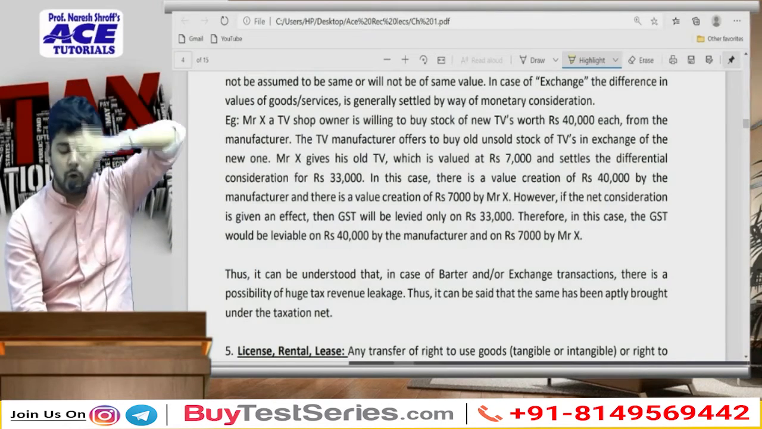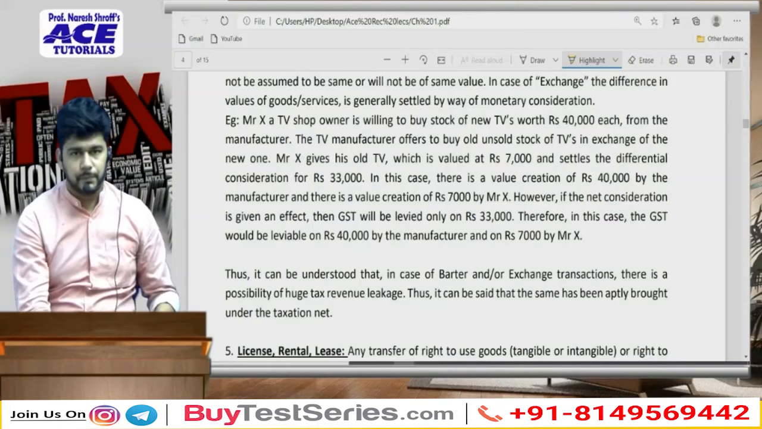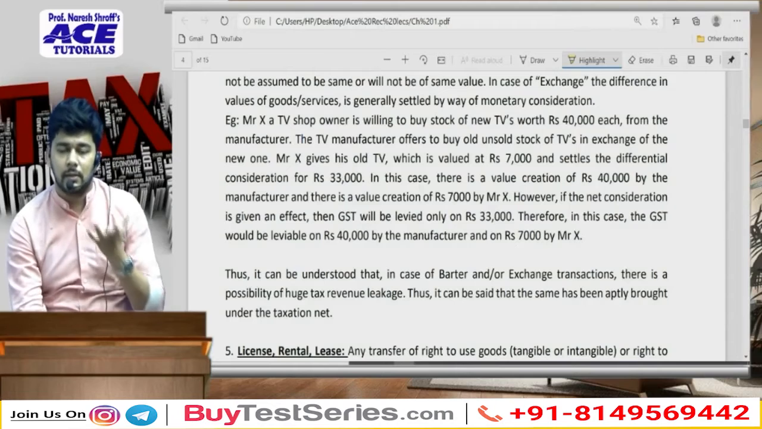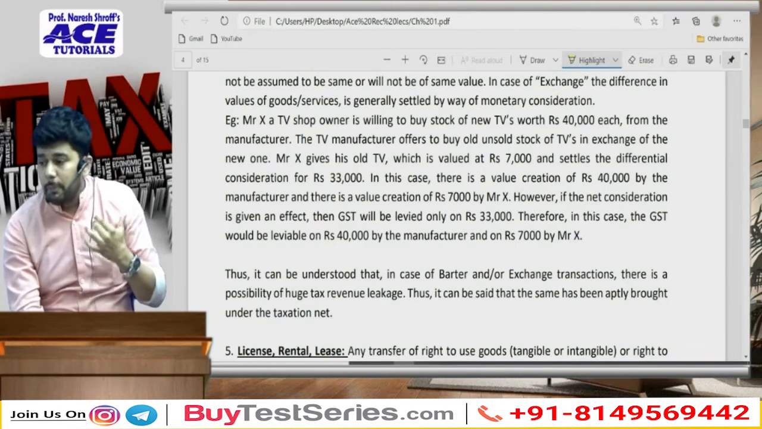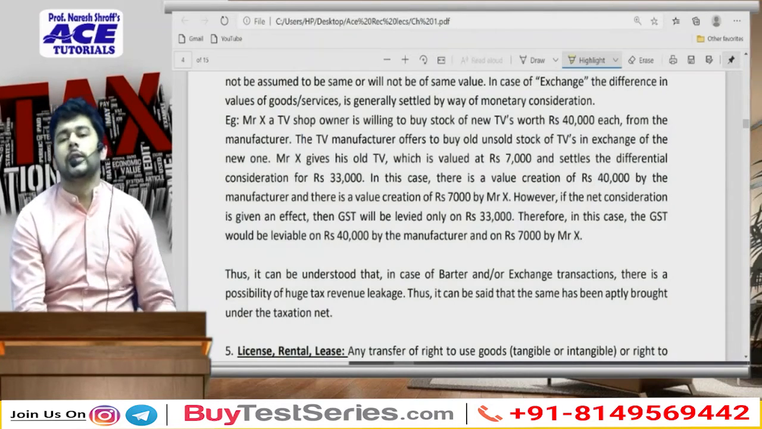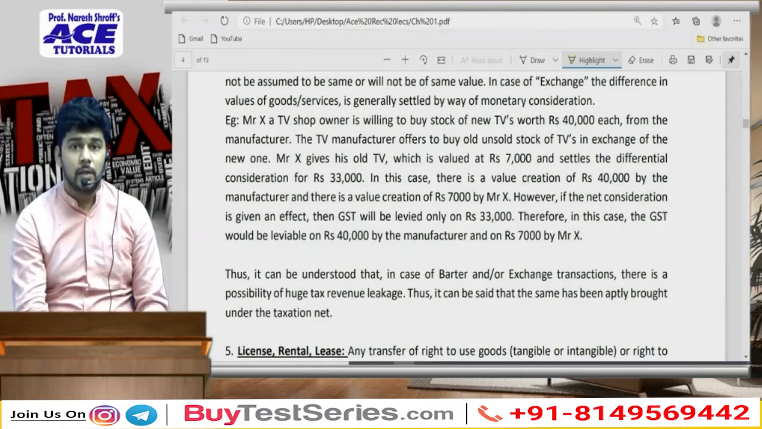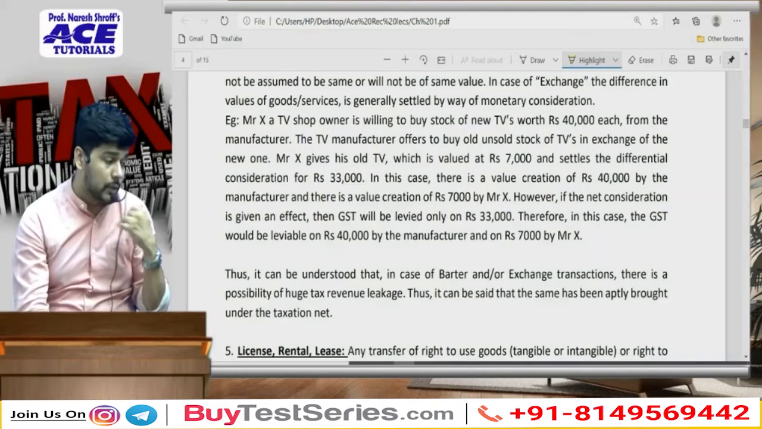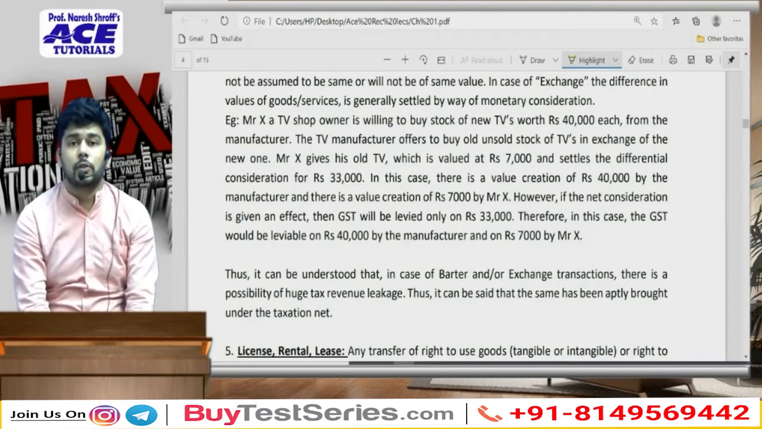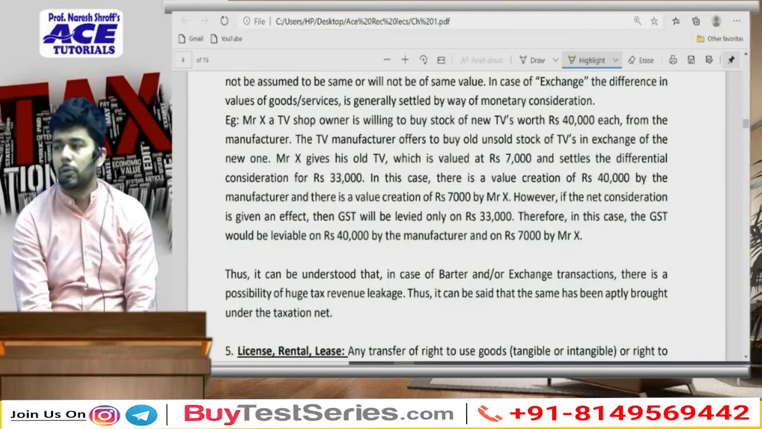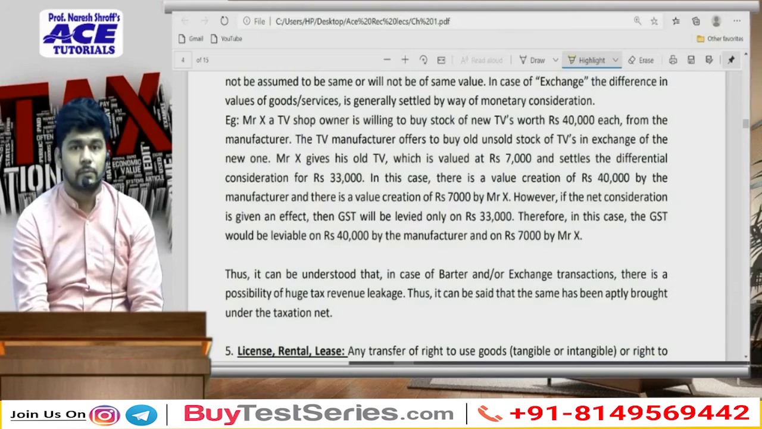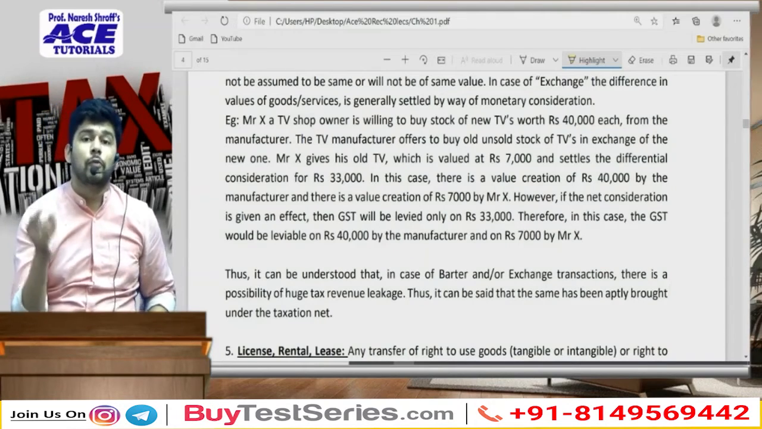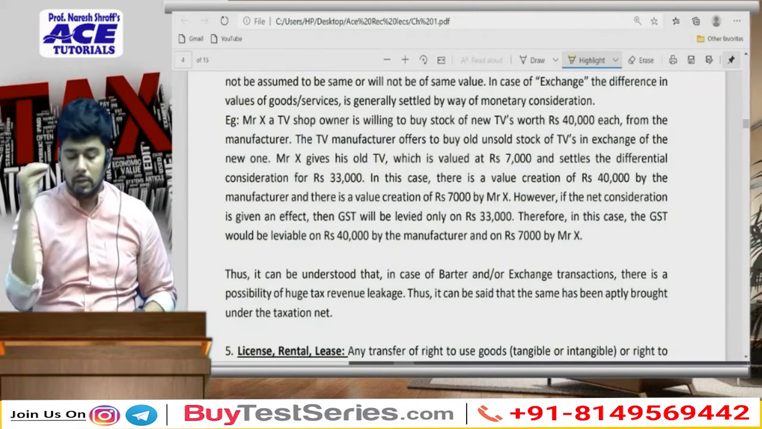So what does the law try to say? That if there is a value creation happening, but you are not paying to each other because you are settling only the differential amount in cash, we are not going to say that after this 40,000 transaction, make it only a transaction of rupees 33,000 and let that 7,000 get knocked off. Even in this case, it will be assumed that there is a supply of 40,000 from the manufacturer to Mr. X.